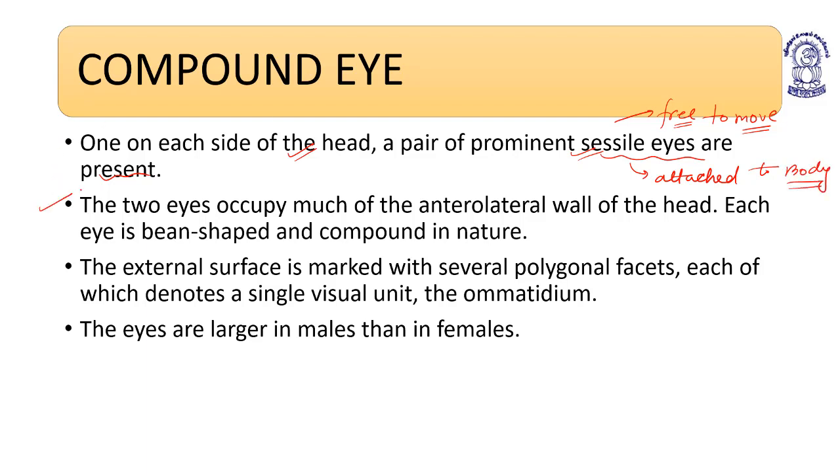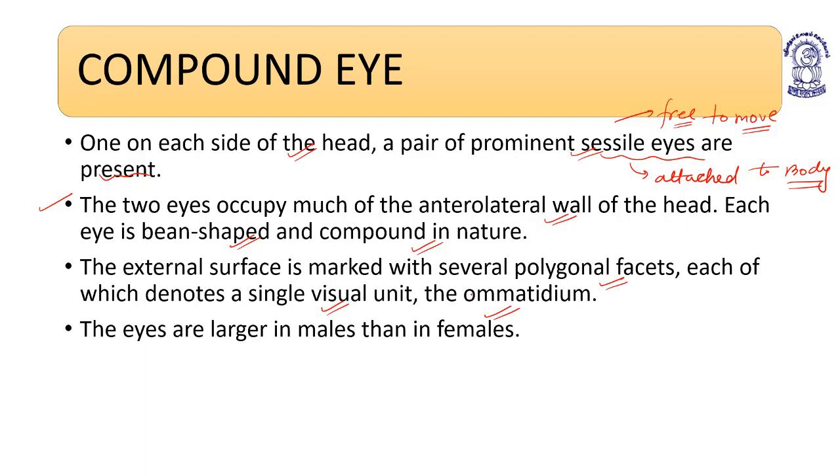The two eyes occupy much of the anterolateral wall of the head. Each eye is bean shaped and compound in nature. So there are two eyes present on the anterolateral wall of the head. The external surface is marked by several polygonal facets, each of which denotes a single visual unit, the ommatidium.